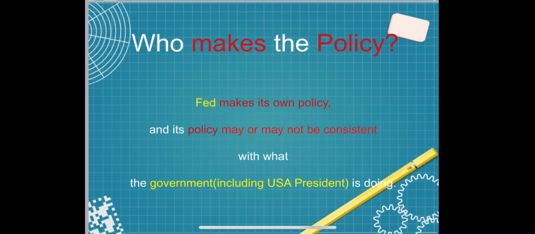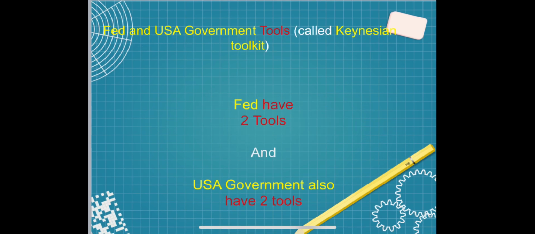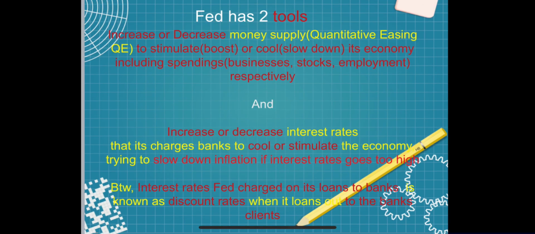Who makes the fiscal policy? The Fed makes its own policy, and its policy may or may not be consistent with what the government, including the USA President, is doing. The Fed and the USA government use tools called the Keynesian toolkit. The Fed has two tools and the US government also has two tools. The Fed has two tools to increase or decrease the money supply.